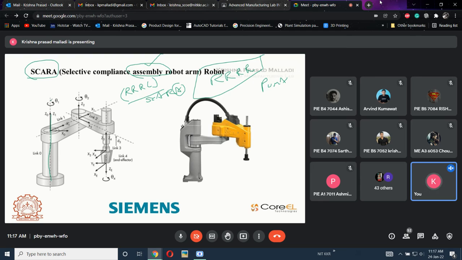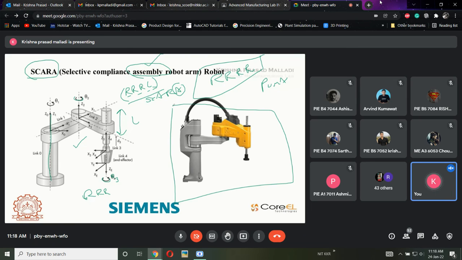This one has theta 1, which is rotational, and theta 2 is also rotational, and this third one is also rotational, which means it has three R's, R, R, R, and there is one more link. This is link one, and it is supposed to move in this direction. This is linear. That is why R, R, R, L. Three rotary directions and one linear direction, then we call it a SCARA robot. This is used for special applications like assembly operations. See, this is one of the examples.